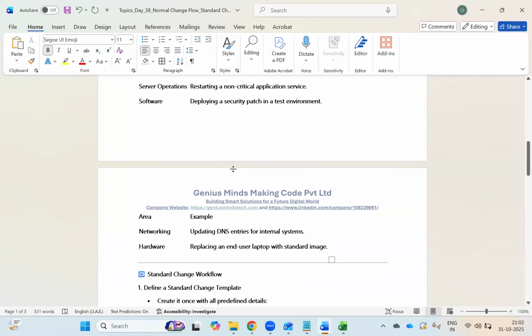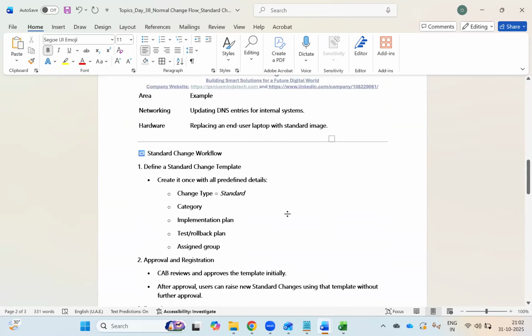CAB reviews and approves the template initially, so it is a one-time approval. After approval, you can raise a new standard change using the template without further approvals. Implementation follows documented procedures from the template. Once implementation is successful, the change can be closed.